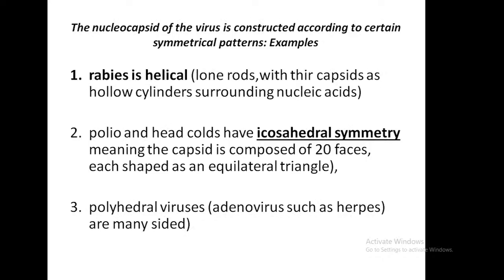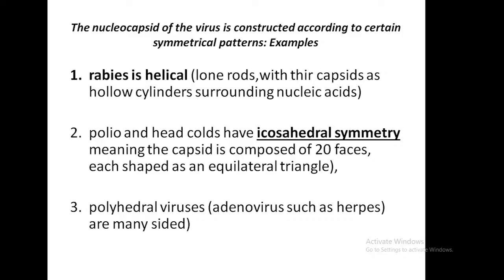The nucleocapsid of the virus is constructed according to certain symmetrical patterns. Some examples: rabies is helical, having long rods with the capsid as a hollow cylinder surrounding the nucleic acid. These are some examples of viruses. Rabies is the first one.